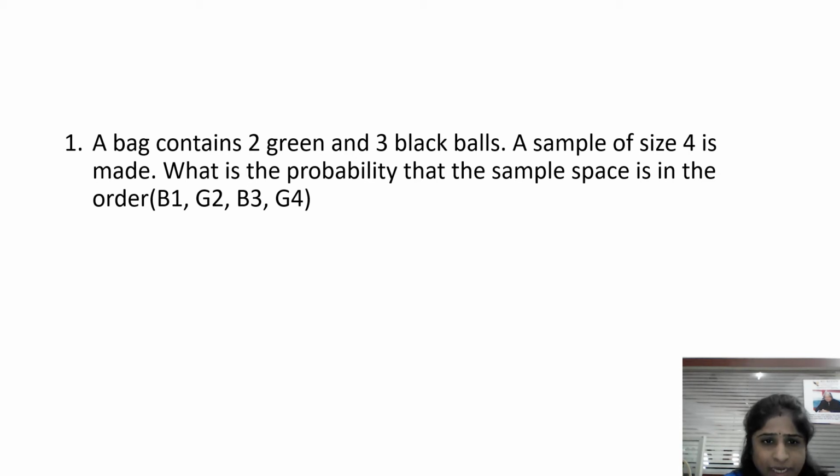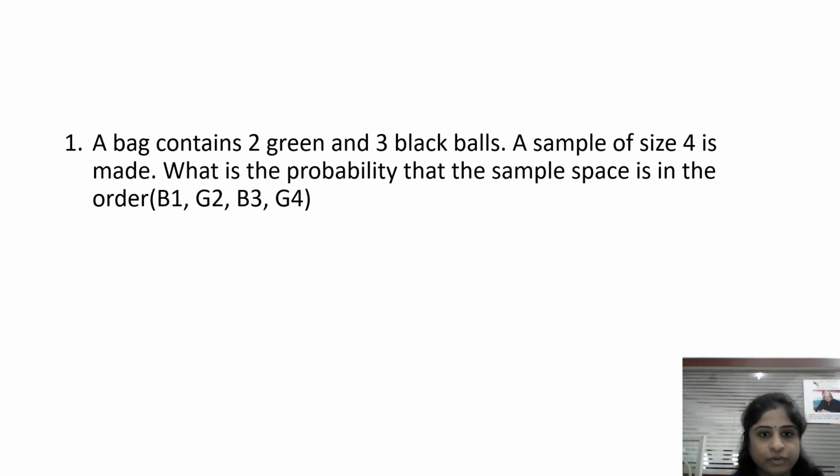So, a bag consists of 2 green and 3 black balls. A sample of size 4 is made. Okay, so sample means the sample size which we are going to make, consisting of 4 balls. What is the probability that the sample is in the order? Already they are giving B1 first it should come, second should be green ball, third should be black ball, and fourth should be green ball again. So we should find out the probability of B1, G2, B3, G4.